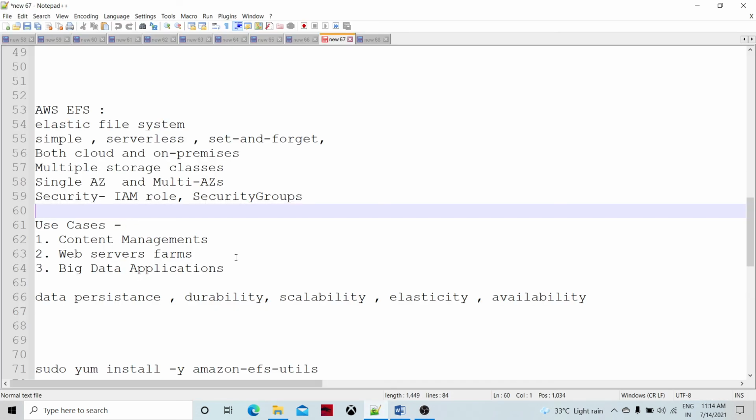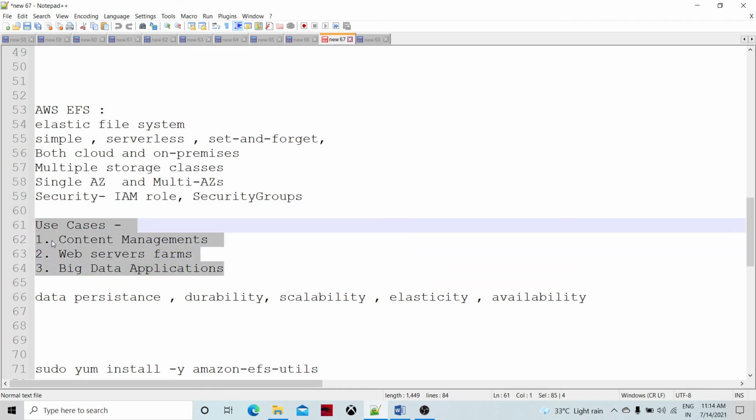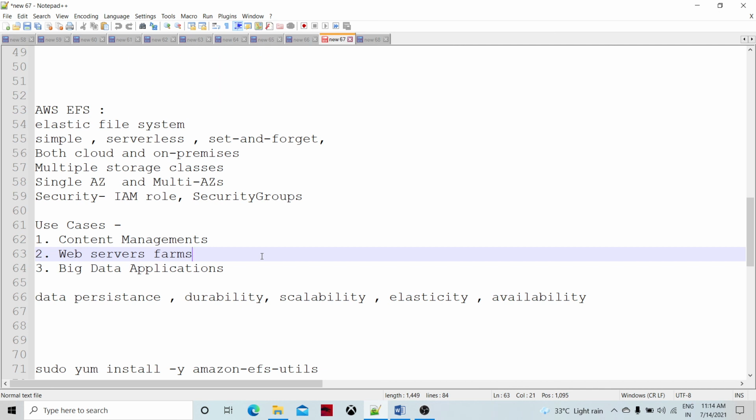So let's go back to the attributes: what are the use cases it can support? Content management systems, like media houses where lots of videos and lots of media files are available and are going to be accessed by multiple machines, right? The media files, videographs, and news storage can be stored in the EFS file system, and from multiple locations the shared drive can be accessed.